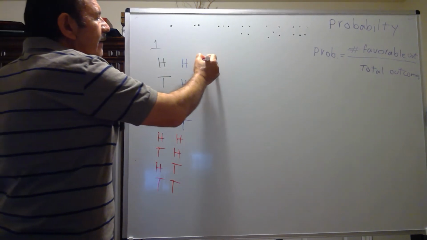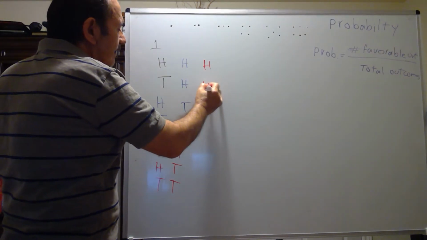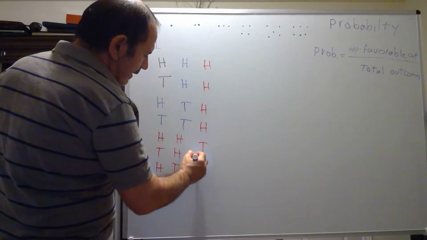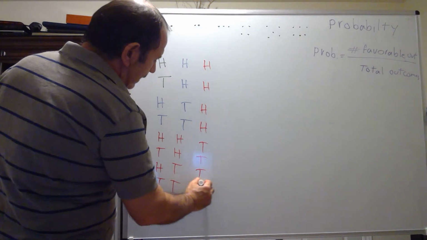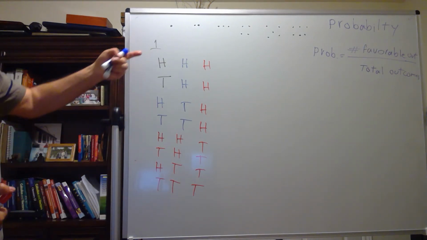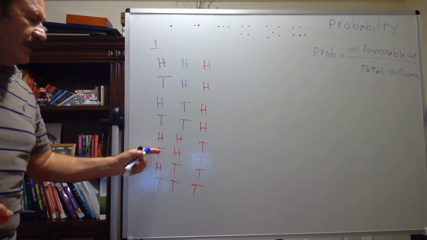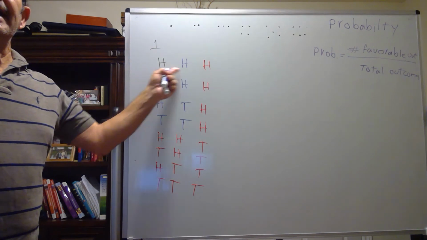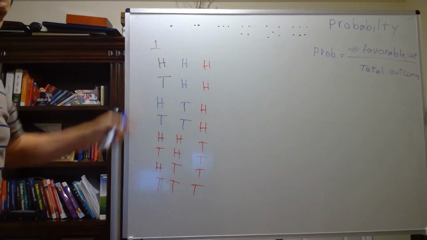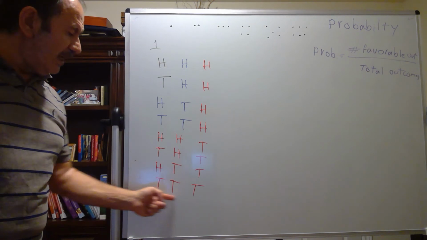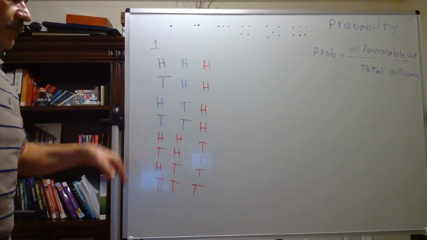Now add 4 heads and 4 tails. So this is the possibility of 3 coins. How many is that? 1, 2, 3, 4, 5, 6, 7, 8. Okay. Now, what is the possibility that all of them are head? It is 1 out of 8. What is the possibility that all of them are tail? Again, it is 1 out of 8.